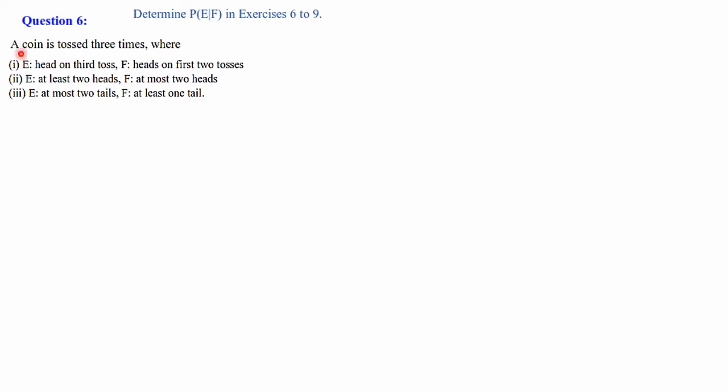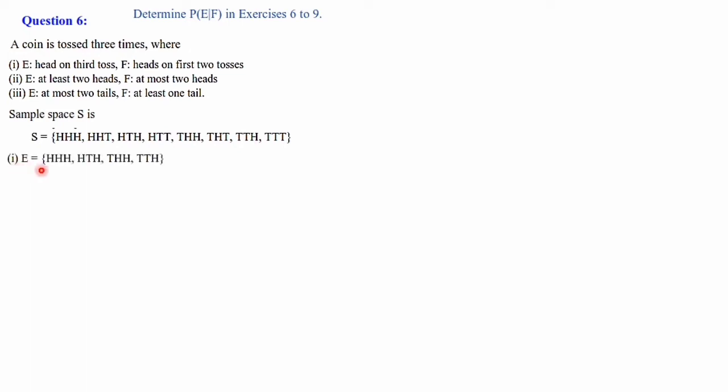So here a coin is tossed 3 times. Means 2 power 3. There are 8 elements in the sample space. So the sample space is set of all HHH, HHT, HTH, HTT, THH, THT, TTH, and all 3 T's, TTT. So this we have already learned in class 11, how to write the sample space if 3 coins are tossed, or a coin is tossed 3 times.